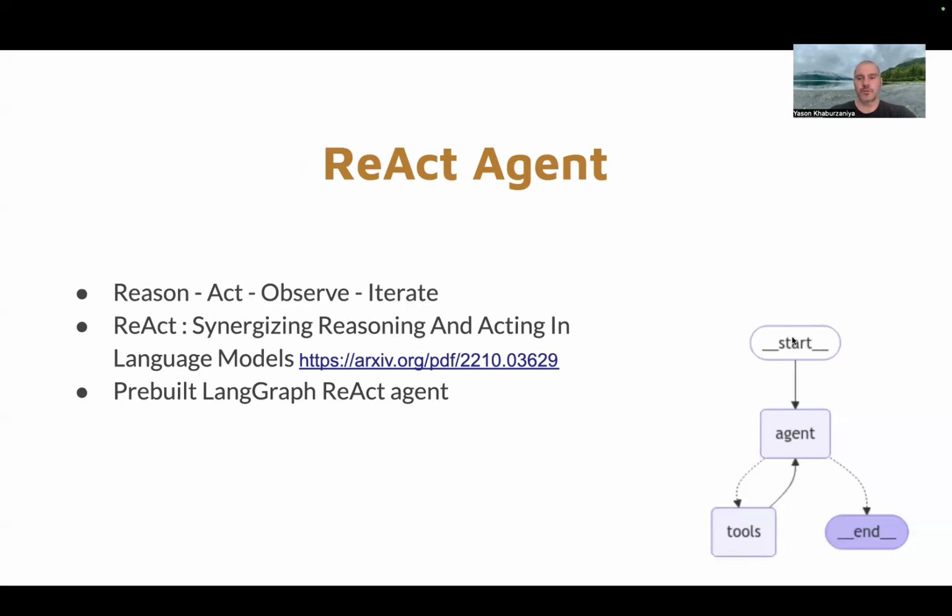The way a React agent works is you pass in a request, the agent reasons about your request, and may decide to execute some tools. So the tools get executed, and the tool provides some output to the agent. The agent reasons again and may keep going in the cycle until it gets enough information from the tools to satisfy the request and end the cycle.